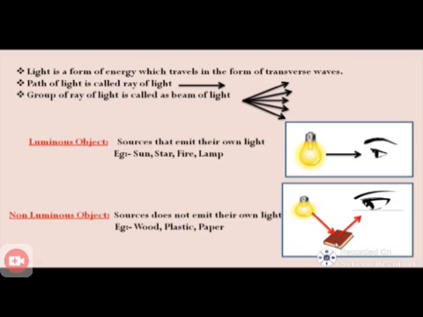So the introduction: light is a form of energy which is in the form of what kind of waves? It is a transverse wave. The path of light is called a ray of light. A group of rays of light is referred to as a beam of light. Sources that emit their own light are referred to as luminous objects. Sources that do not emit their own light are referred to as non-luminous objects.